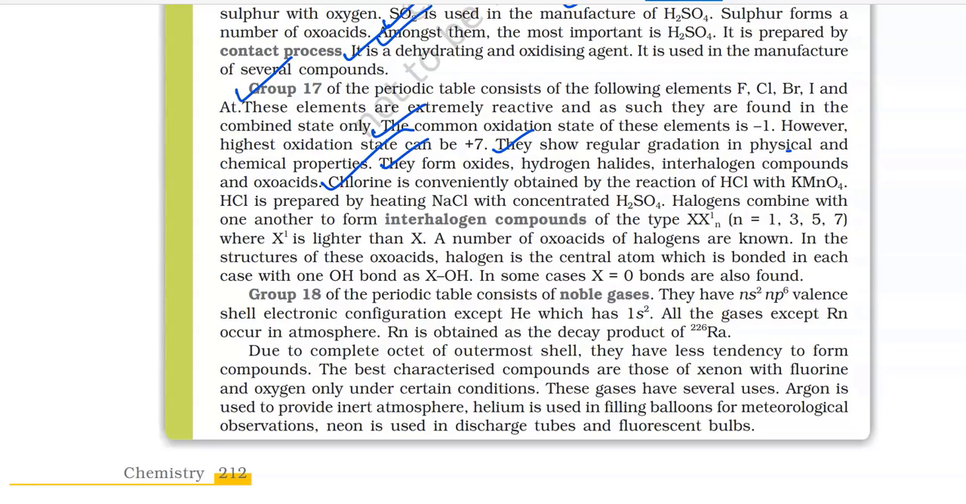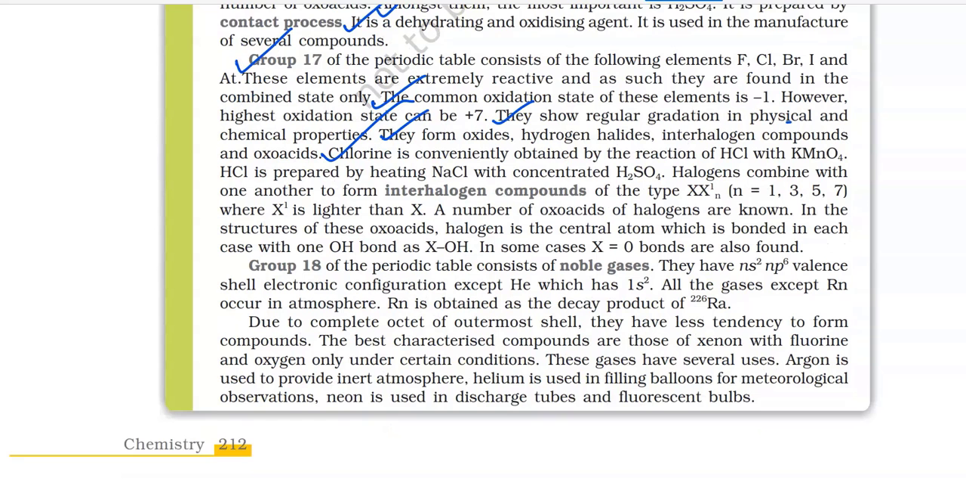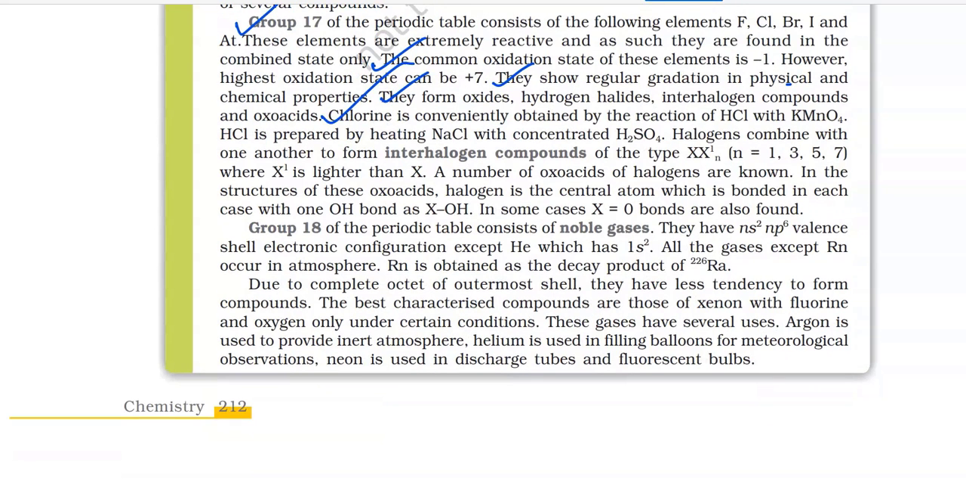Halogens combine with one another to form interhalogen compounds of the type XX'n, where n is 1, 3, 5, 7, and X' is lighter than X. A number of oxoacids of halogens are known. In the structures of these oxoacids, halogen is the central atom which is bonded in each case with one OH bond as X-OH. In some cases, X=O bonds are also found.